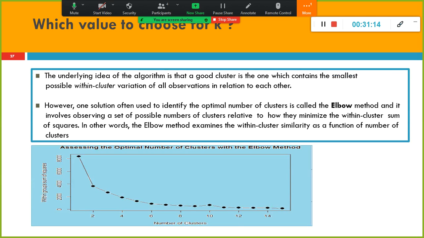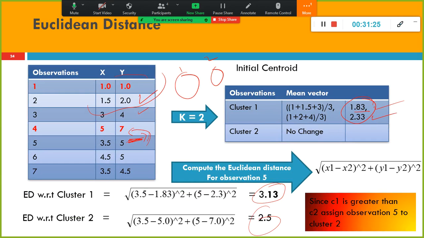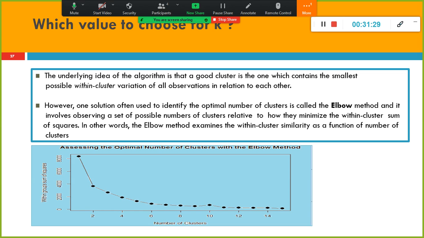Okay, the next step is how do we choose the optimal value for k. Here the k we took is 3. Let's say k is equal to 2, right? Can I take 2 or can I take 3? In a real-time scenario we have more records and more categories as well. So we have something called the scree plot.